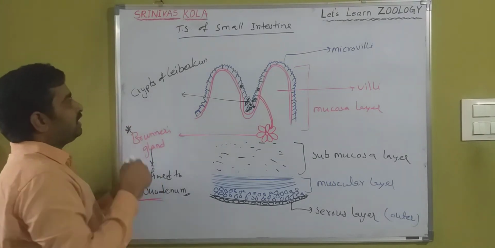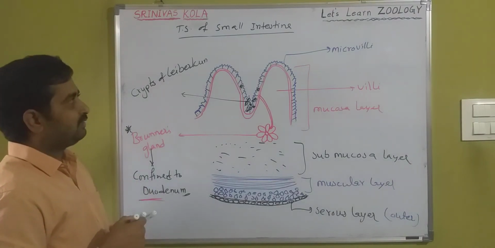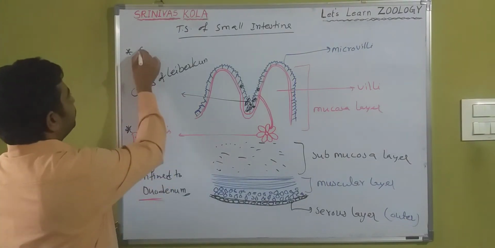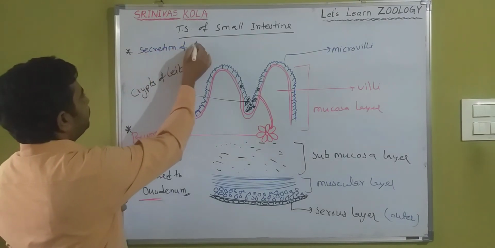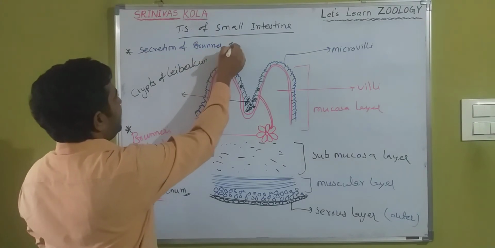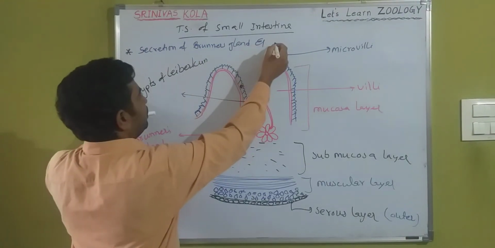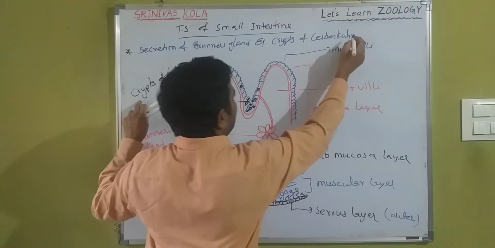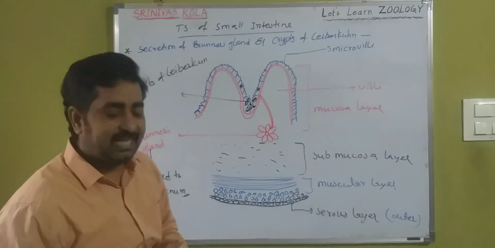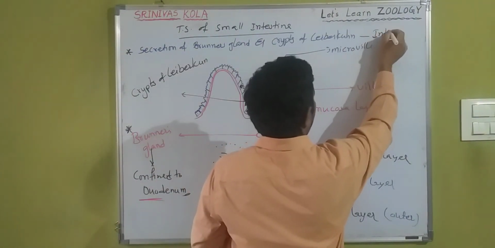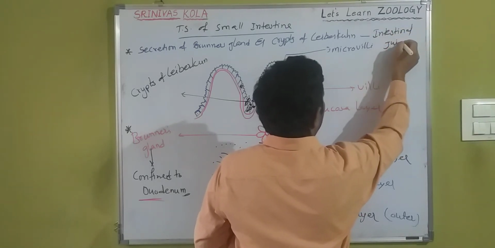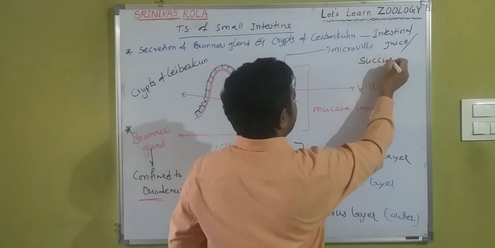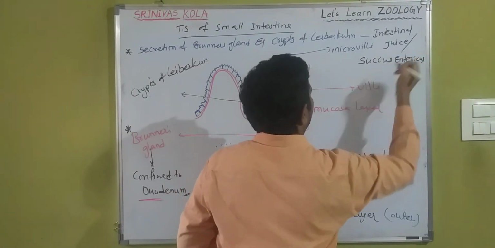The secretion of Brunner's gland and also crypts of Lieberkühn is called intestinal juice, or otherwise known as succus entericus.